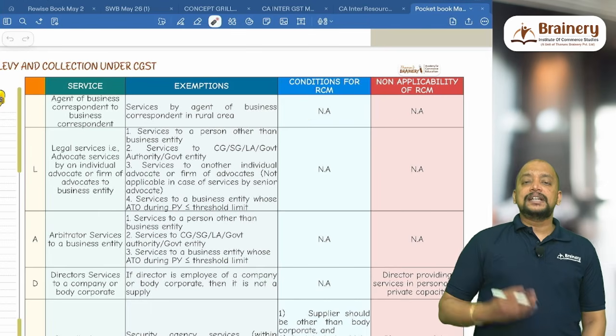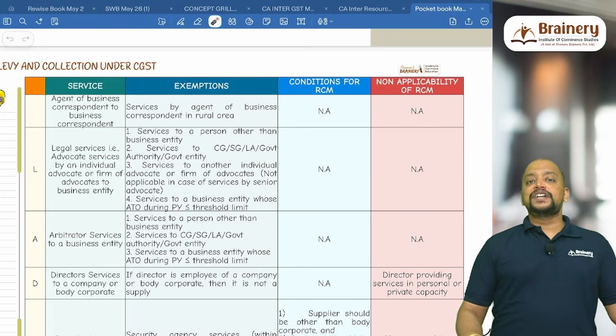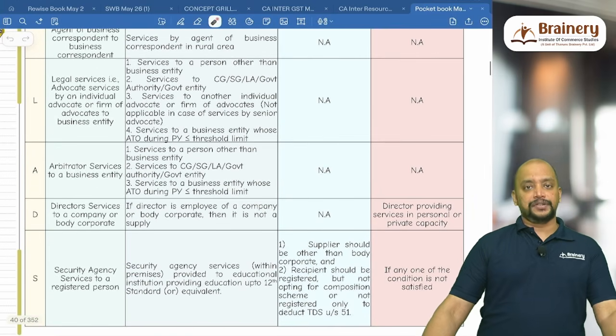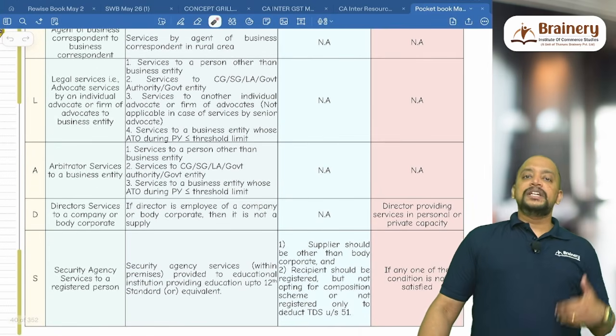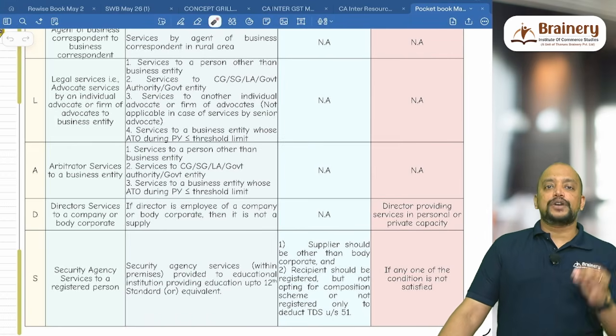Then next, L for legal services. Legal services provided by individual advocate or firm of advocate. To whom? To the business entity. So we have total 4 exemptions with respect to advocate services.